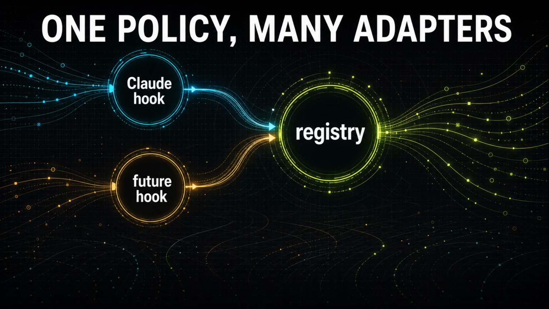Right. This is why putting rewrite policy in the binary matters. If every hook had its own version, the Claude integration, Gemini integration, and future integrations could drift. I love that. The hook should translate the envelope, the binary should own the policy.